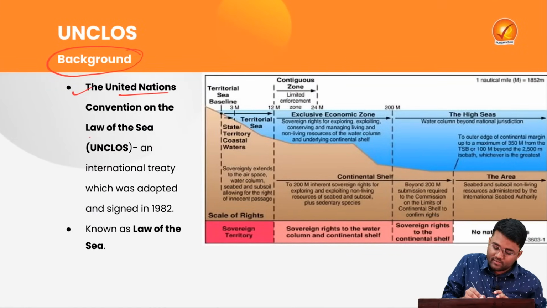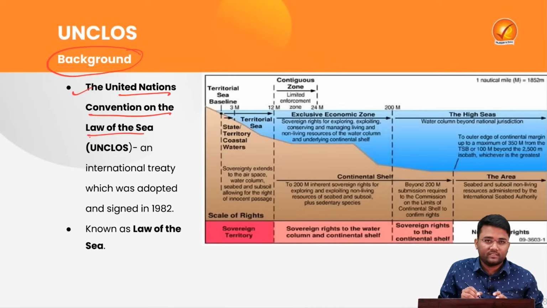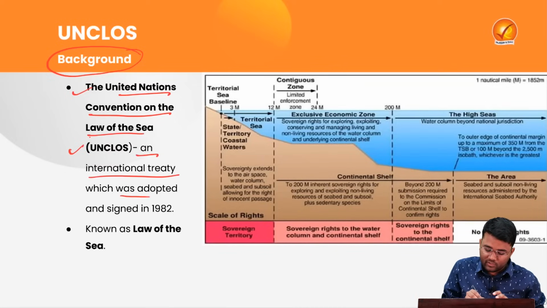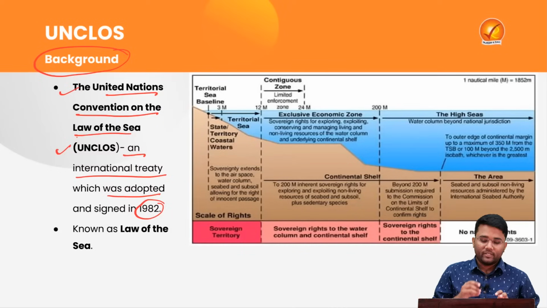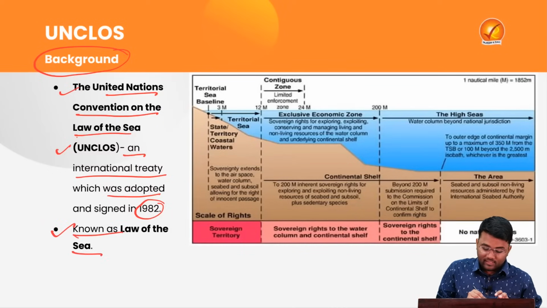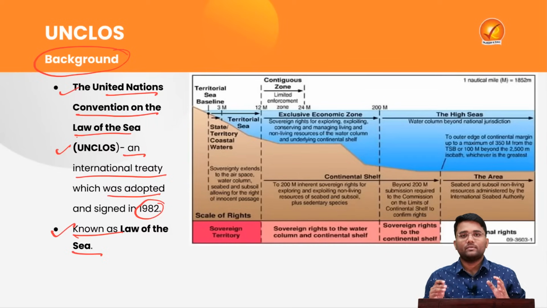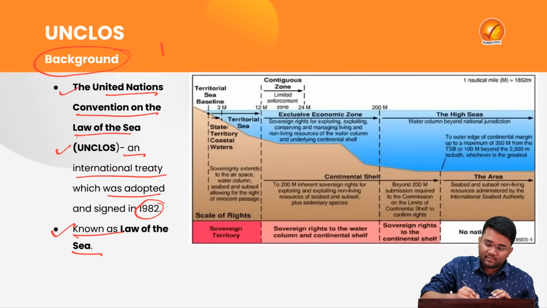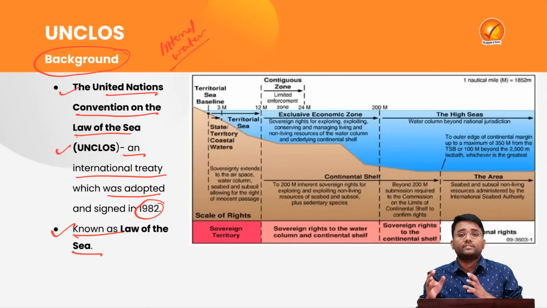The United Nations Convention on the Law of the Sea, abbreviated as UNCLOS, is an international treaty which was adopted and signed in 1982. This UNCLOS is also known as the Law of the Sea. It divides the different water bodies into different zones. The first is the internal water. It consists of the bays, harbors, ports and rivers of that particular country.